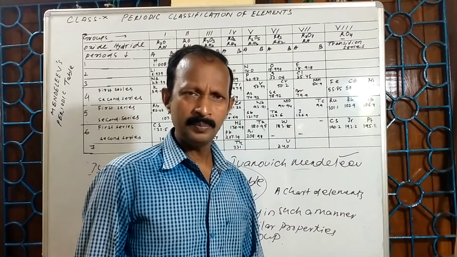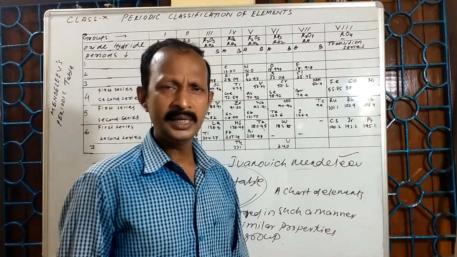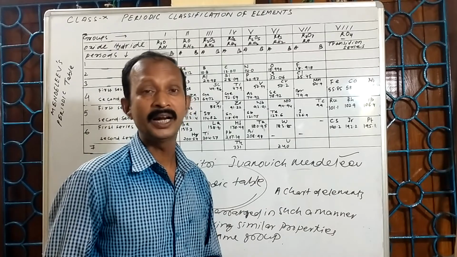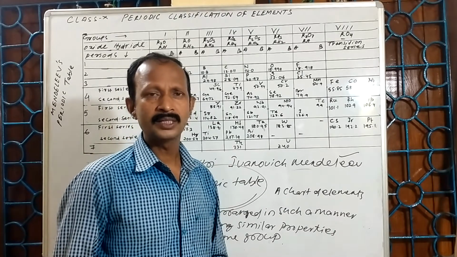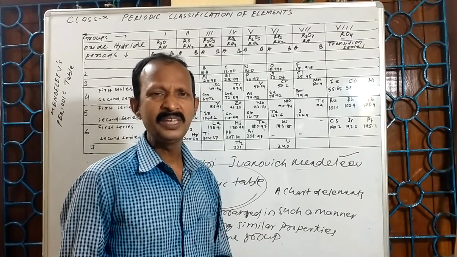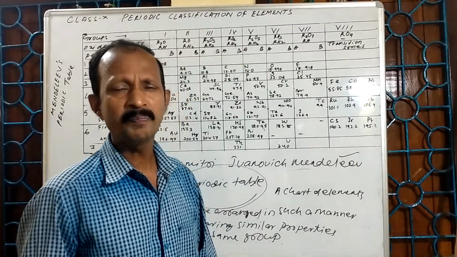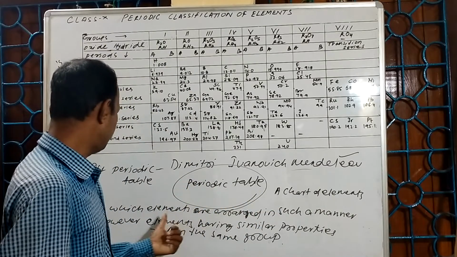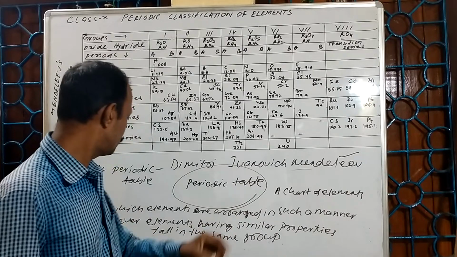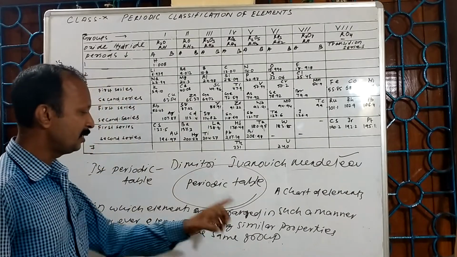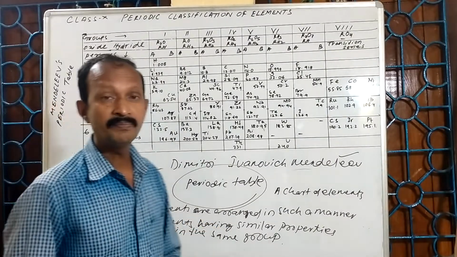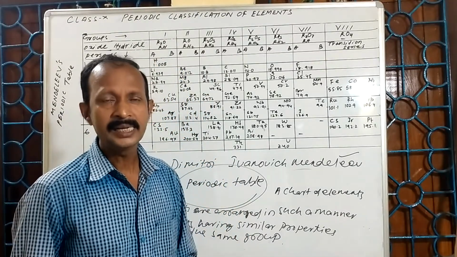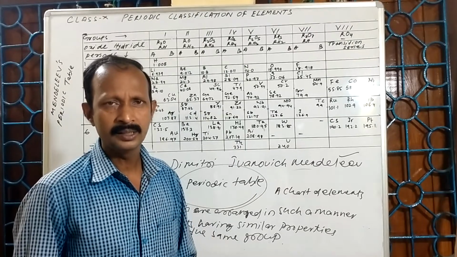We say periodic table because in this table elements are arranged in such a manner that their properties are repeated at regular intervals. That means periodically. We say it is the periodicity. That is why it is said to be a periodic table.